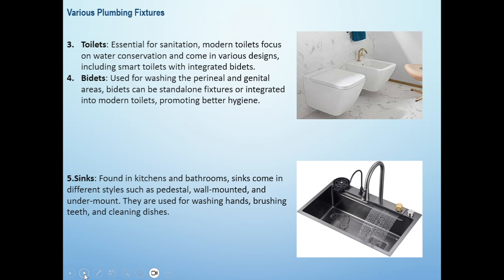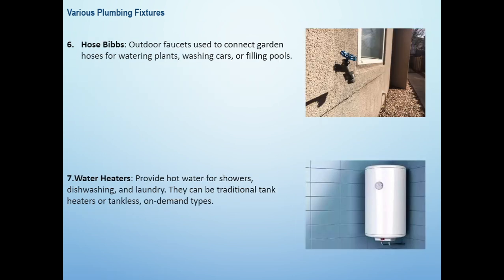Number 5, sinks, found in kitchens and bathrooms. Sinks come in different styles such as pedestal, wall mounted, and under mount. They are used for washing hands, brushing teeth, and cleaning dishes.